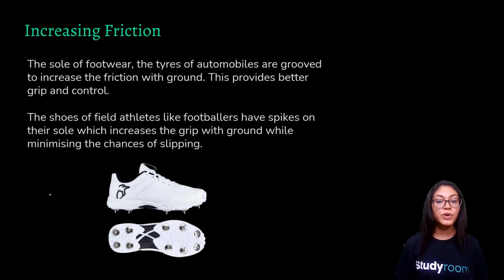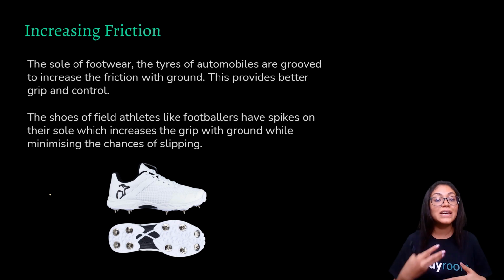Now, you must have often come across, if you wear sports shoes or if you are a footballer, then what you will find is that there are spikes on the sole of your football shoes. Why do they put such spikes on the sole of your football shoes? It is because if you put the spikes on the football shoes, the force of friction increases and you have a better grip, a better control, while minimizing the chances of slipping.